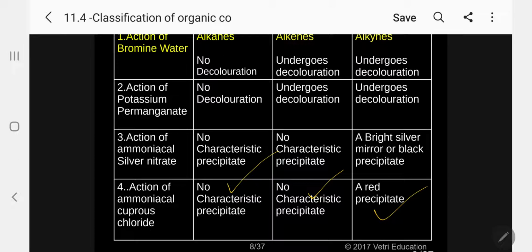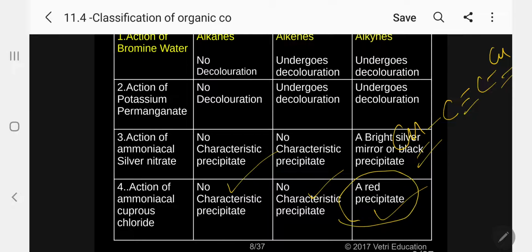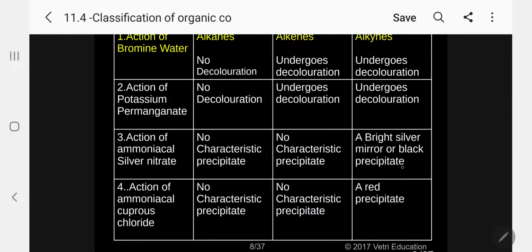Here, a red precipitate is formed. What is happening here? Again the acetylene undergoes replacement, hydrogen is replaced by copper. This is copper acetylide, a red precipitate is formed. Actually, in the case of silver, a white precipitate is formed. In the case of copper, it is a red precipitate. Depending upon the nature of the metal, the color will vary. Kindly follow now.